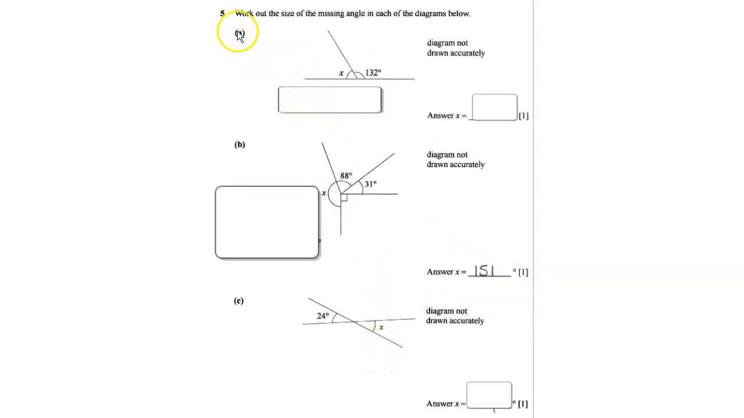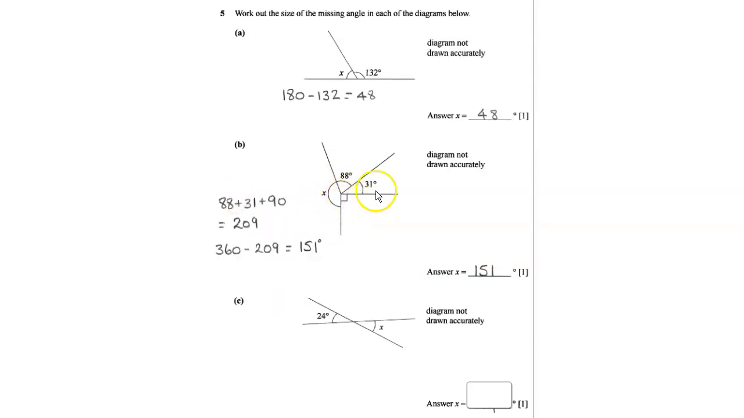So for question 5, it says, work out the size of the missing angle in each of the diagrams. Now you can see this is a straight line and it's split with that line there. So these 2 angles should add up to 180 degrees. So what we do is do 180, take away 132, which would give you 48 for the missing angle there. So for question B, we have to find the missing angle of this one.